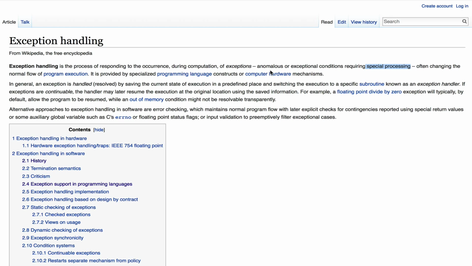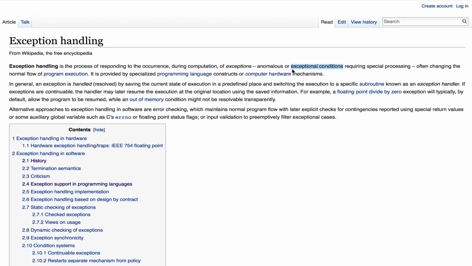I think what is very important is two things. First of all, it is about exceptional conditions, because in my opinion, this is something that many programmers get wrong. An exception is called an exception because it should handle exceptional conditions.